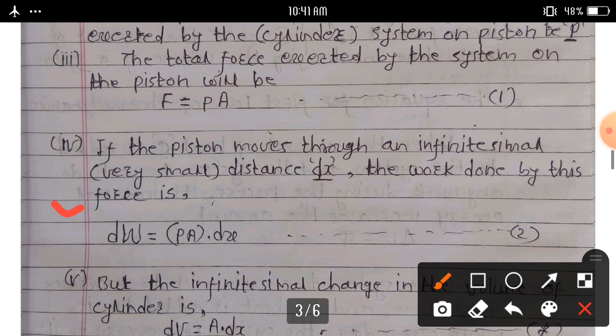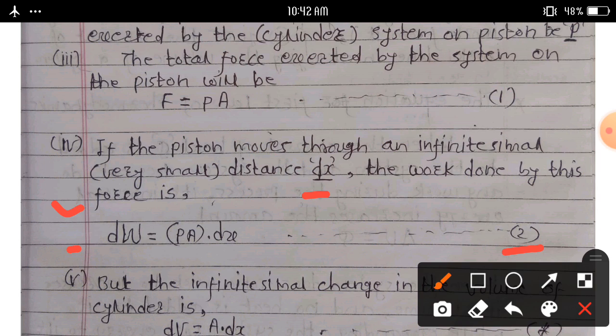If the pistons move through an infinitesimal distance, that is, we consider a very small distance, here delta x, then the work done by this force is dW is equal to PA into dx. Consider this equation second.